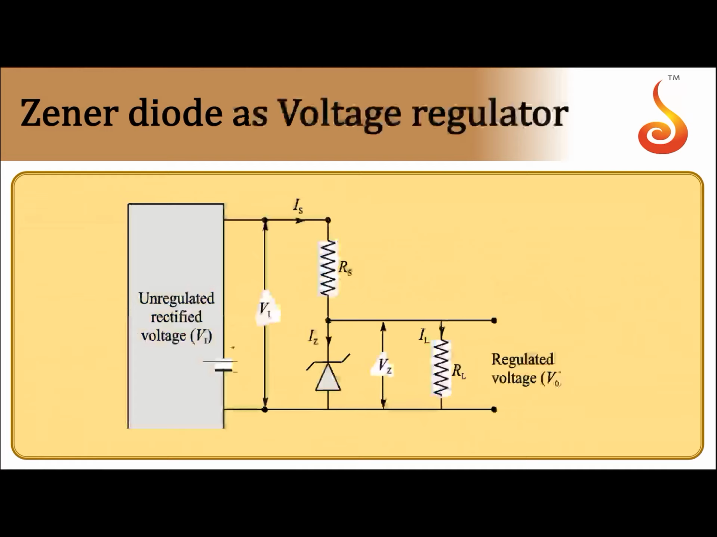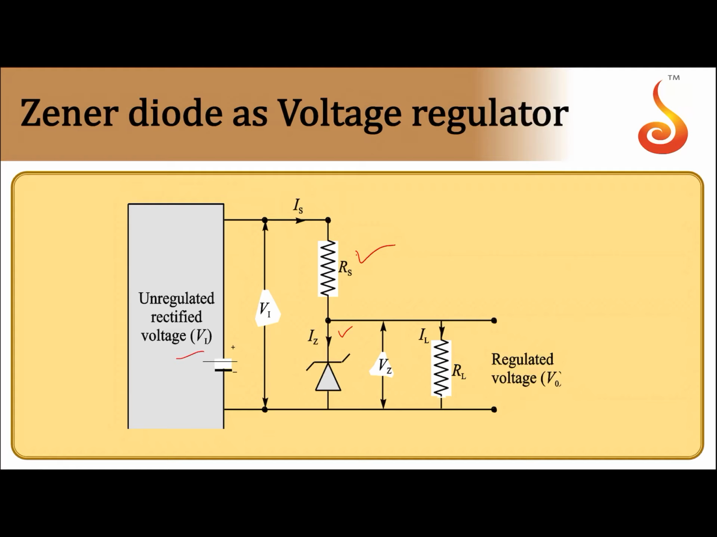Now this Zener diode has a specific breakdown voltage, beyond which it has adjustable resistance in reverse bias. Remember, all these special purpose diodes are used in reverse bias except the LED. So what it does is it will be used as a voltage regulator. It will protect the equipment from voltage surge. The unregulated rectified voltage is connected across this circuit. So here is a series resistance.